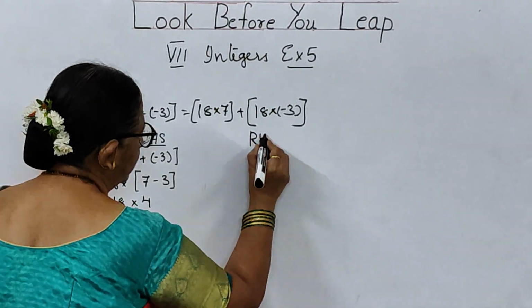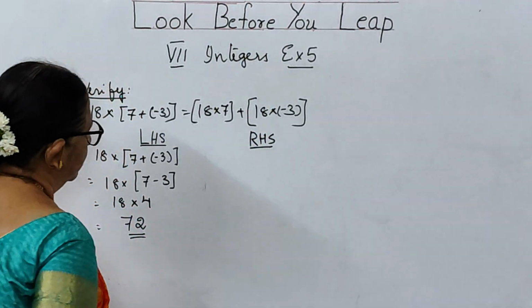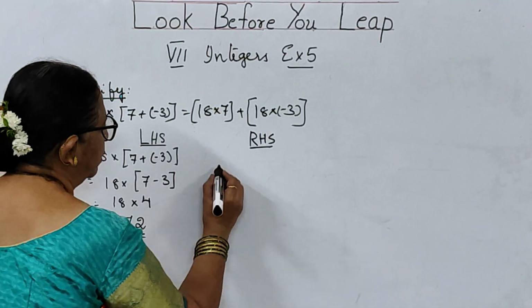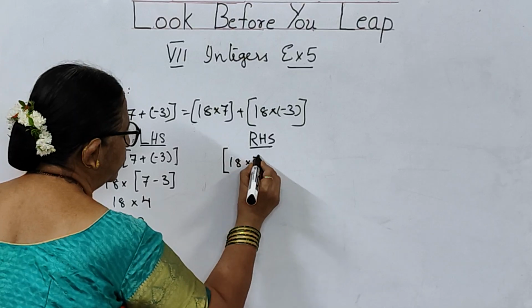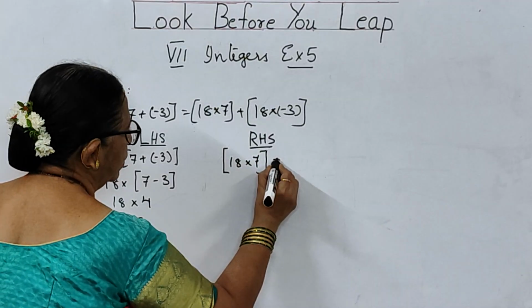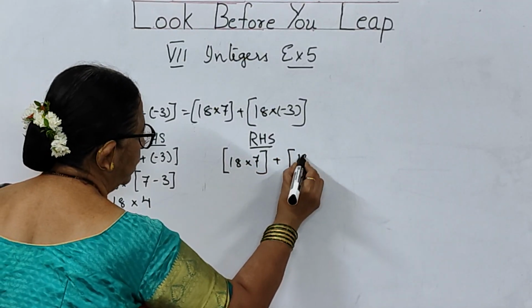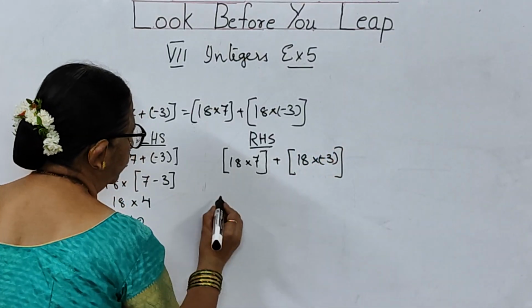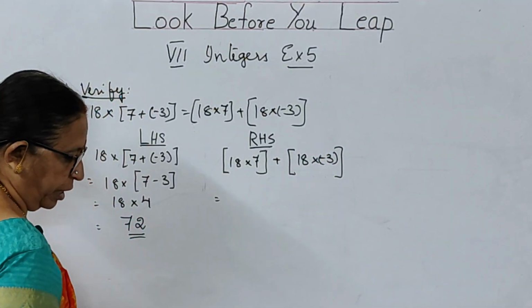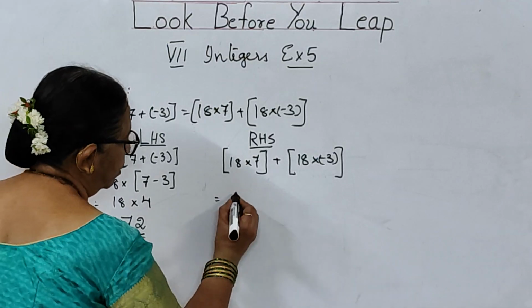Now go for RHS, the right hand side. What is the right hand side you have got, children? 18 into 7 plus 18 into minus 3. First you multiply 18 into 7.